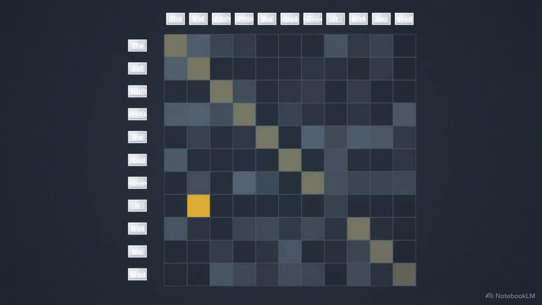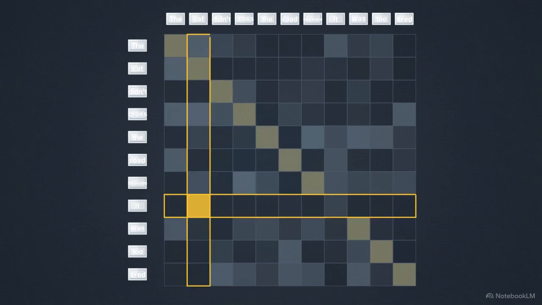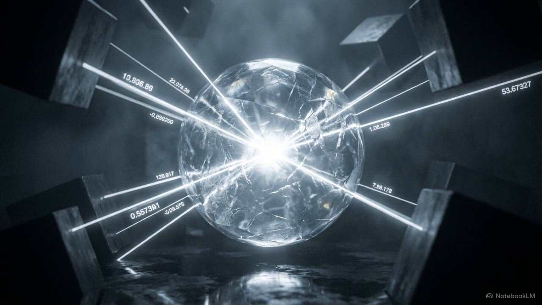This chart shows a matrix grid mapping the words of our test sentence on both axes. Under self-attention, each token creates a new embedding, a dense mathematical representation of itself, by mixing in weighted information from all the other tokens. Look at the specific intersection point between the it row and the cat column. The attention score at this intersection dictates the mixture. The math gives a high weight to cat and a very low weight to road. So, when the model updates its definition of it, it absorbs a heavy dose of data directly from cat. This weighted mathematical mixing is the process by which an isolated word absorbs the necessary context of its surroundings.